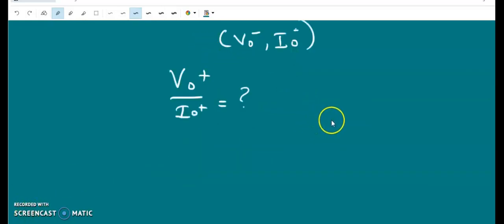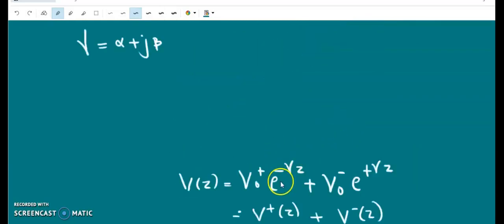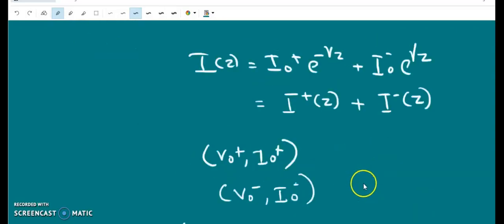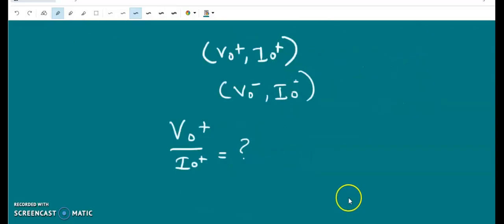So substitute V equal to V0 plus e to the power minus gamma z plus V0 minus e to the power plus gamma z in equation number 4.